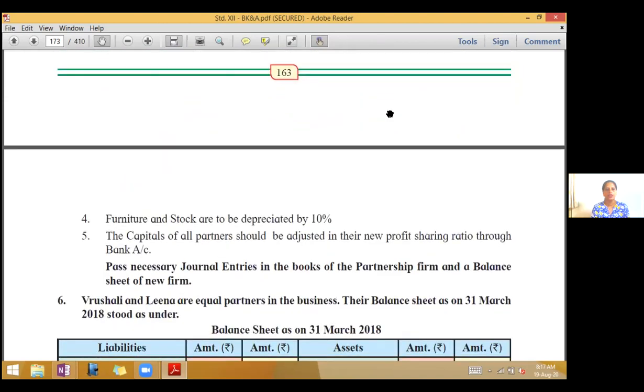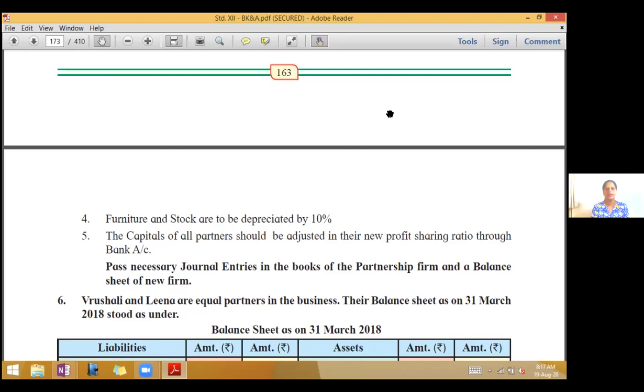Next, furniture and stock are to be depreciated by 10%. So tick mark furniture and stock. Fifth, the capitals of all partners should be adjusted in their new profit sharing ratio through bank account. Pass necessary journal entries in the books of the partnership firm and a balance sheet of new firm.